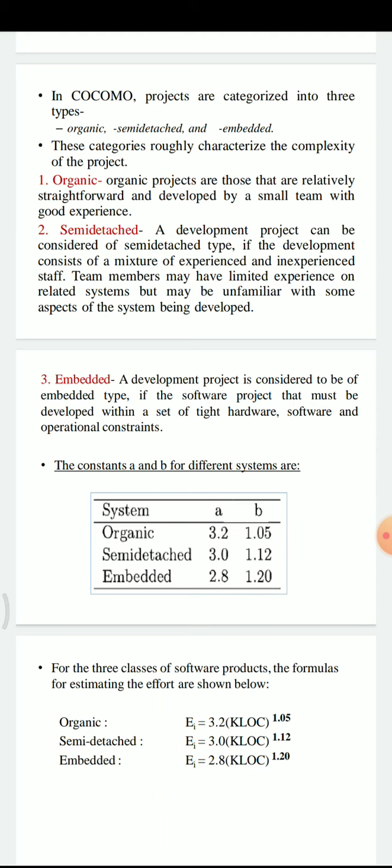For organic type, the value of A is 3.2 and B is 1.05. For semi-detached type, A is 3.0 and B is 1.12. And for embedded, the value of A is 2.8 and B is 1.20.